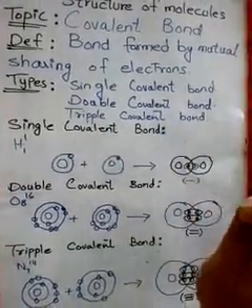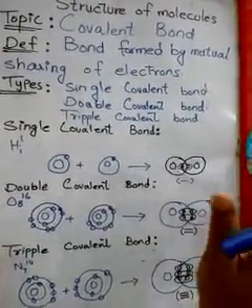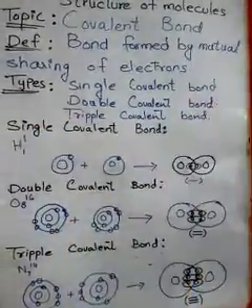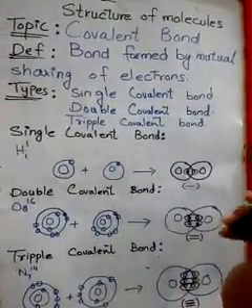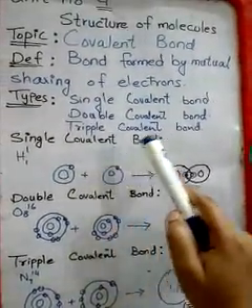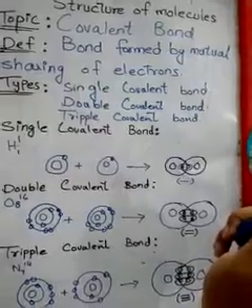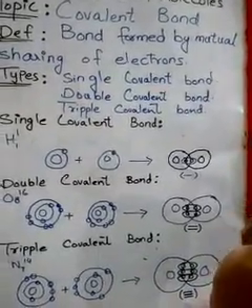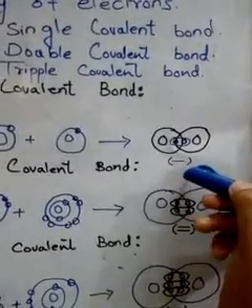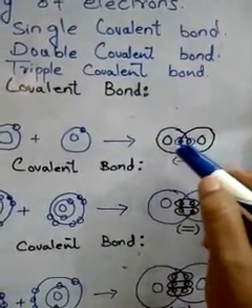So let me tell you the definition of that. It is very simple and hidden in the word single. A single bond is made by the sharing of a single electron. If only one electron is shared by each participant, the resulting bond will be a single covalent bond, and it is represented by a single line like this. This is the single line, and both atoms share their single electron.